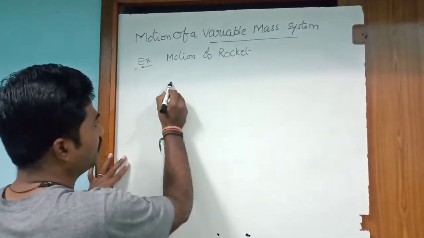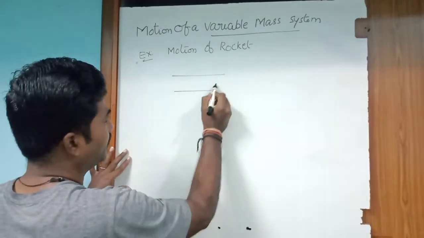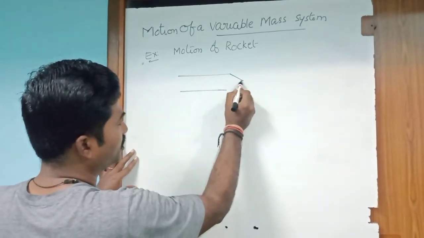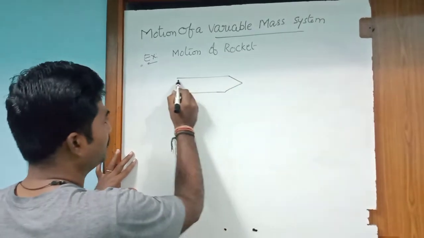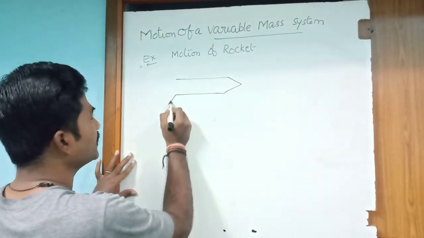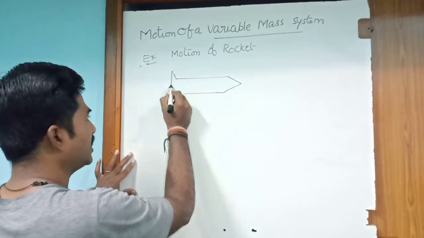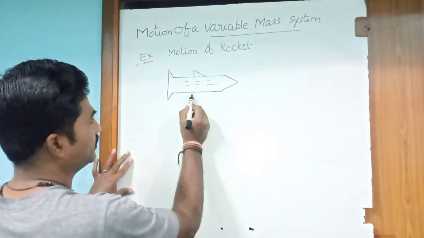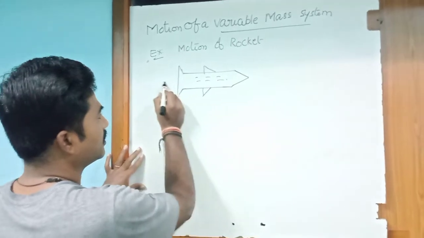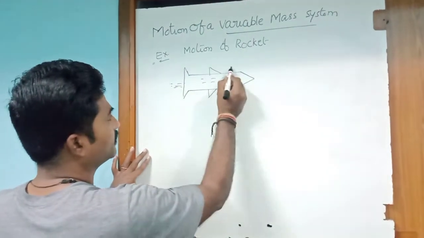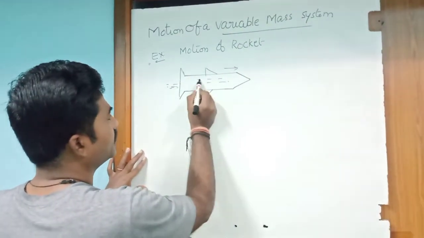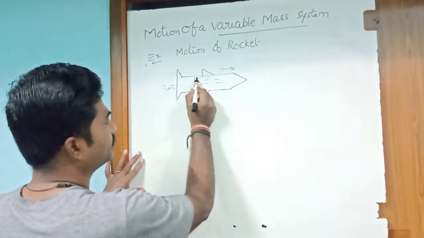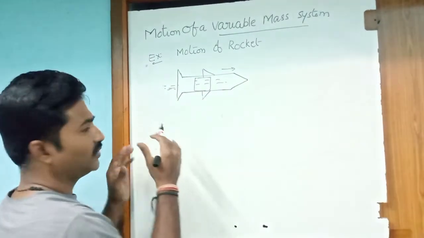Here see this. We know that the rocket has a combustion chamber where fuel is stored.